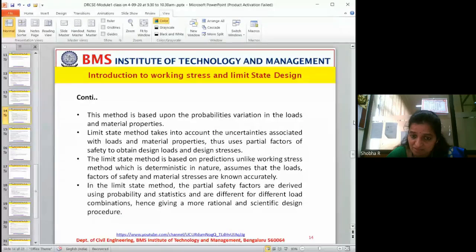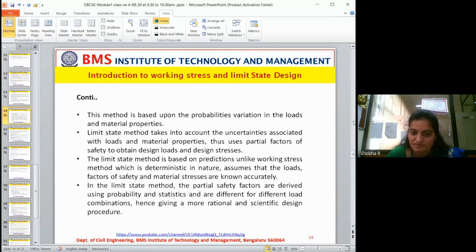Each material will have its own safety factor. They consider all the possibilities. Limit state method takes into account the uncertainties associated with loads and material properties, thus uses partial factors of safety to obtain design load and design stresses.